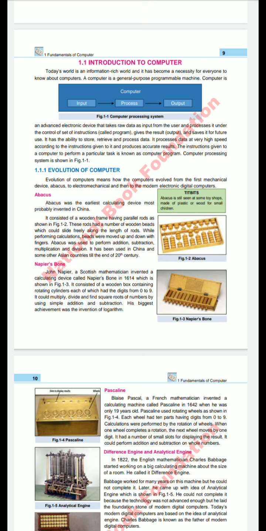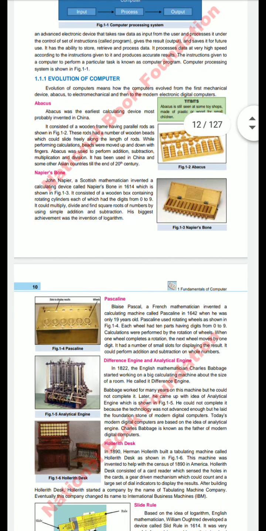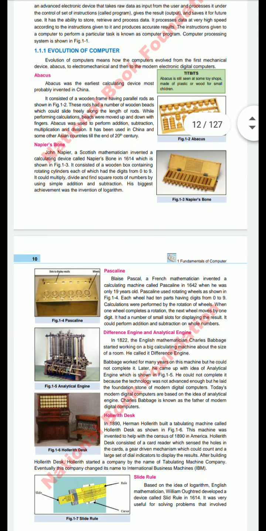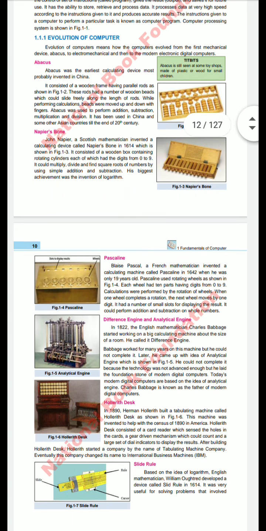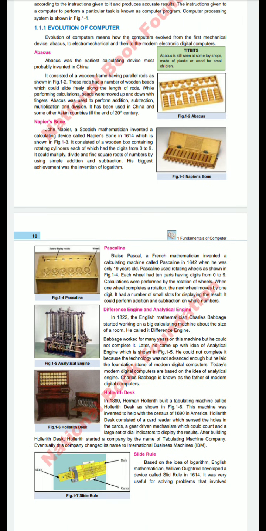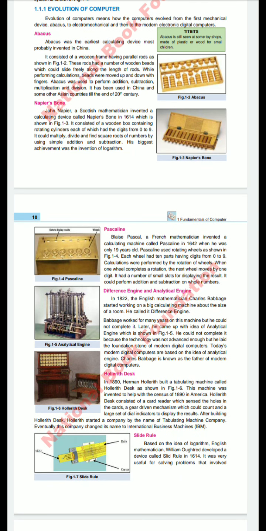Evolution of computer. Dear student, this topic belongs to the evolution of a computer, which means the history of computer. Evolution of a computer means how the computer evolved from the first mechanical device, the abacus, till right now. Number 1 is the abacus. Abacus was the earliest calculating device, most probably invented in China. It was a wooden frame having parallel rods, and these rods were used for calculation.